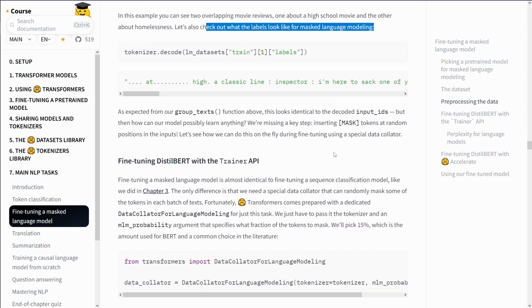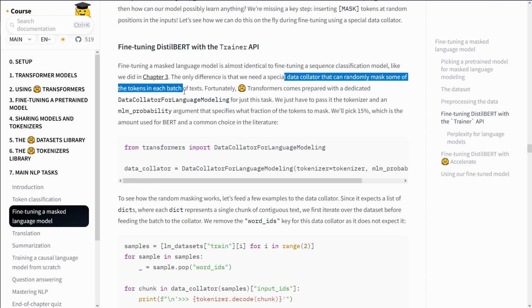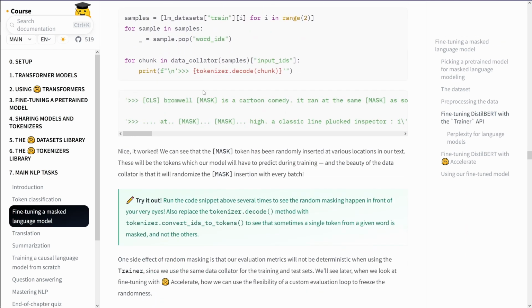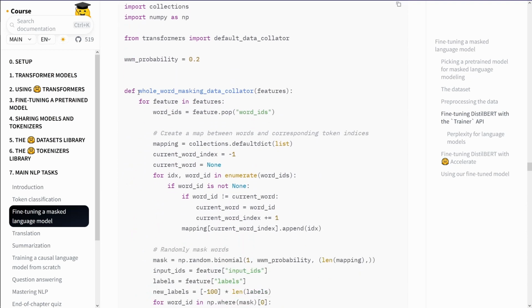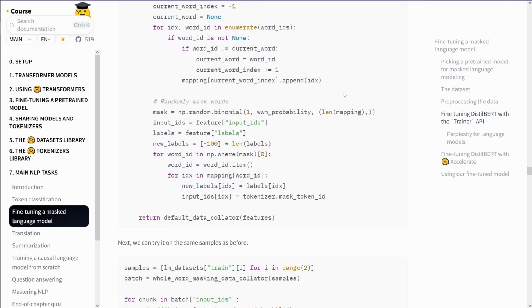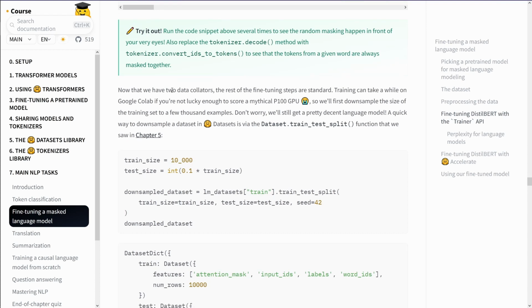Masked language model. Fine-tuning DistilBERT with the Trainer API. Okay, Trainer API. We need a special data collator to mask some of the tokens. Okay. Transformer, probability. Whole word masking data collator. Nice. Nice code. I can use this. Try some samples. This will take a while, so go to Colab.